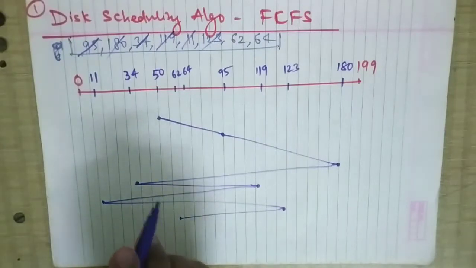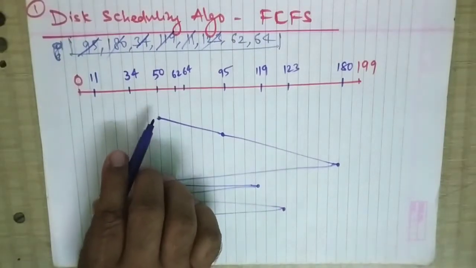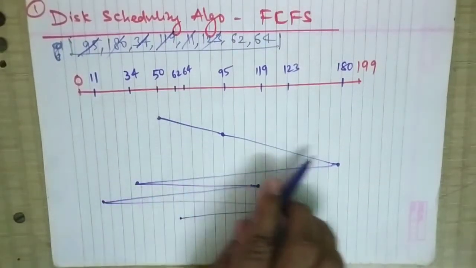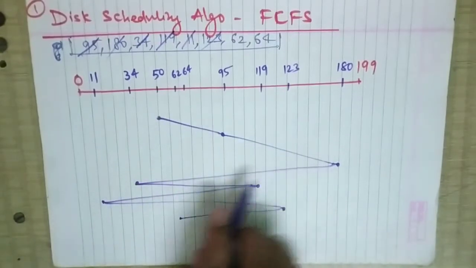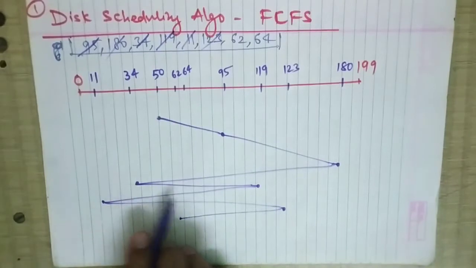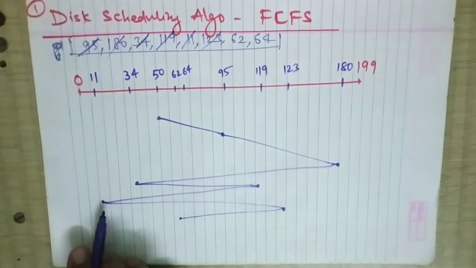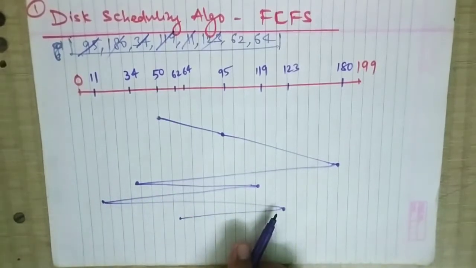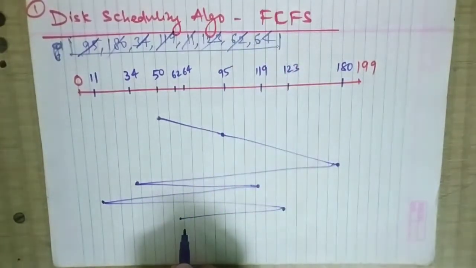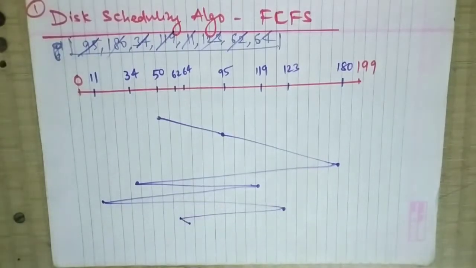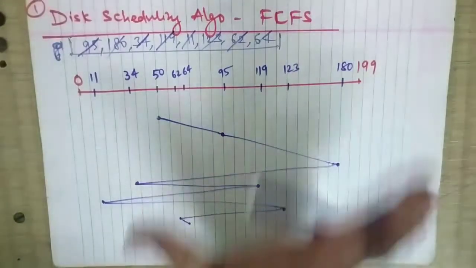Okay, so your head is moving from this location: initial 50, then 90, then 95, then 180. Then 34, then 119, then 11, then 123, then 62. After that we have the last one, that is 64. Okay, so that was all about the FCFS.